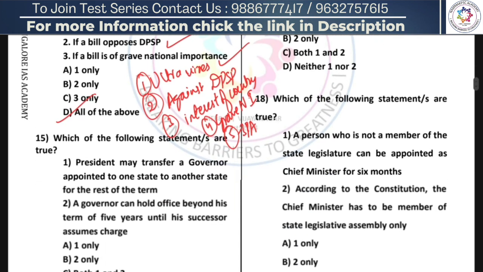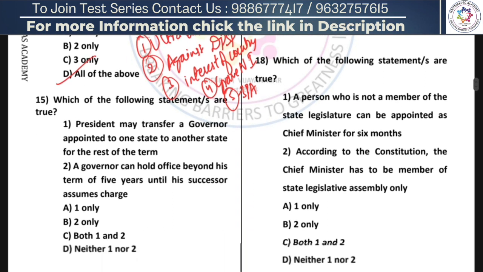Going forward to the next question, which of the following statements are true? Statement 1, president may transfer a governor appointed to one state to another state for the rest of the term. Statement 2, a governor can hold office beyond his term of 5 years until his successor assumes charge. So statement 1, the president may transfer a governor appointed to one state to another state for the rest of the term. Yes, this we have seen in news as well, where the governor of one state is transferred to another state for the remaining tenure.